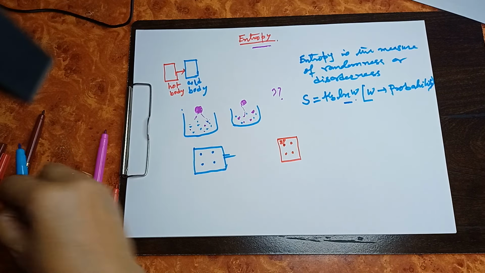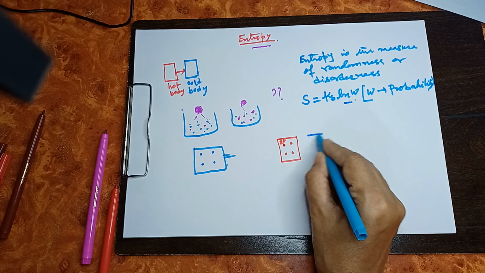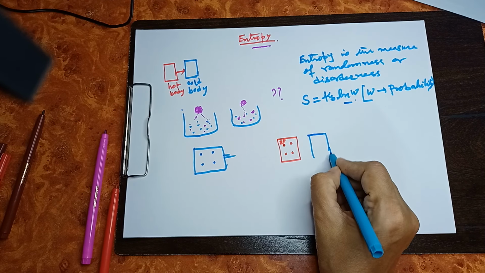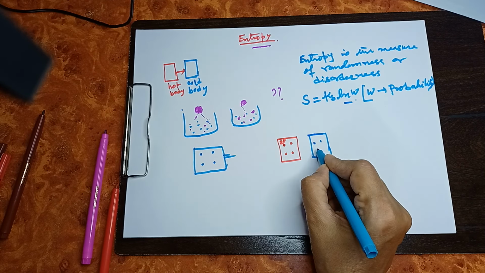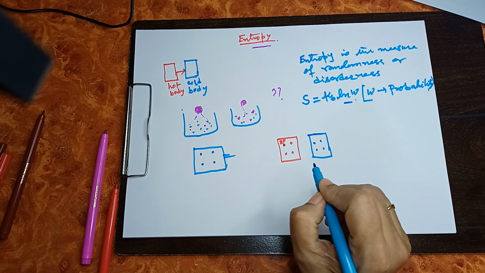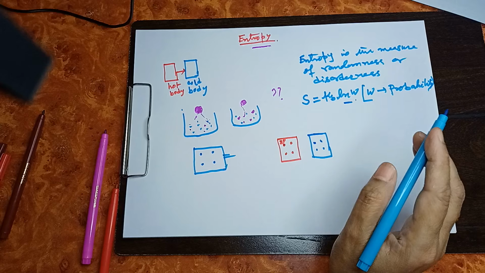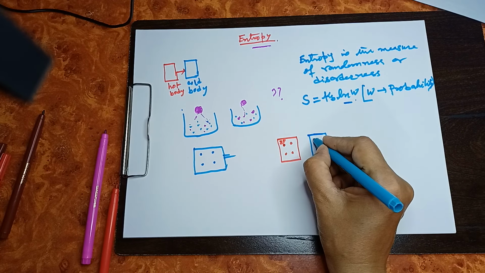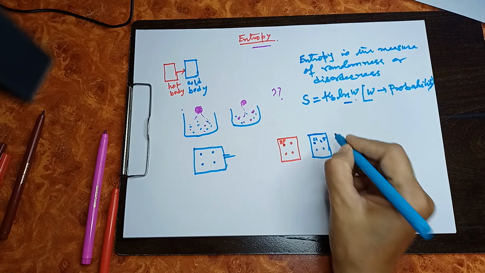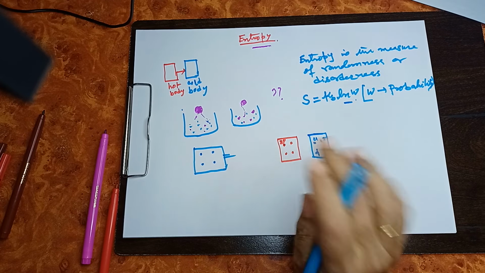Now, coming to the cold substance. Here also, there are 4 molecules. But each molecule has less energy. Less energy means fewer energy packets. Say this is 4, this is 5, this is 9, this is 1, like that.